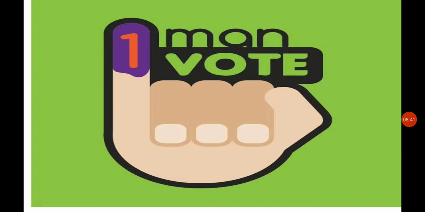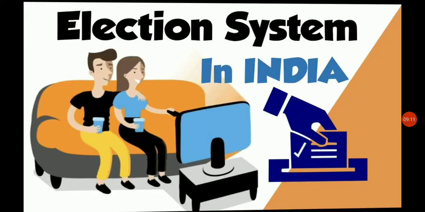From this picture, it is shown that one man has one vote. That means every person has one vote. In a democracy, every man or woman, rich or poor, is equal before the law. That means they have the right to vote. Moving to the election system in India.